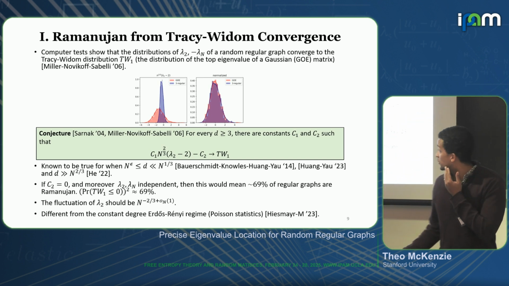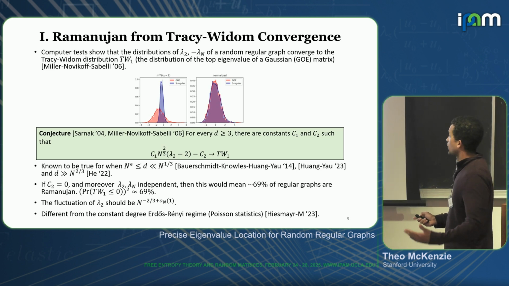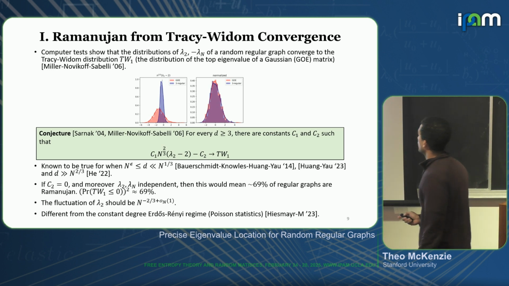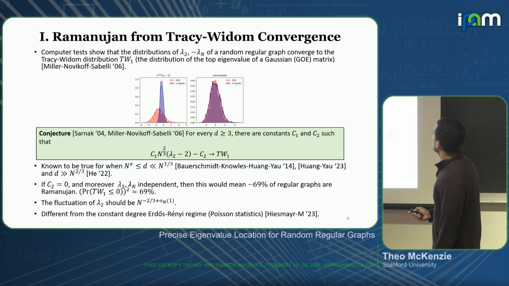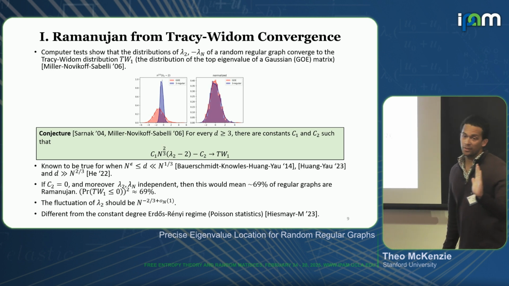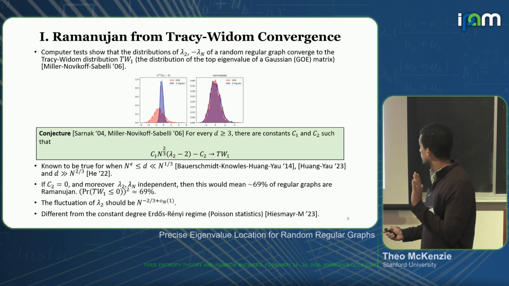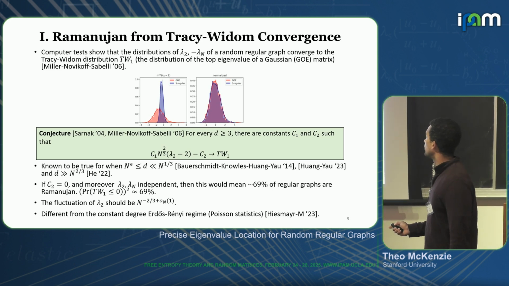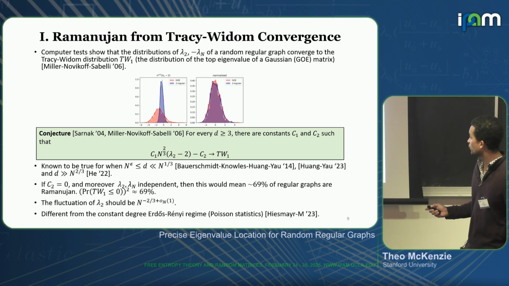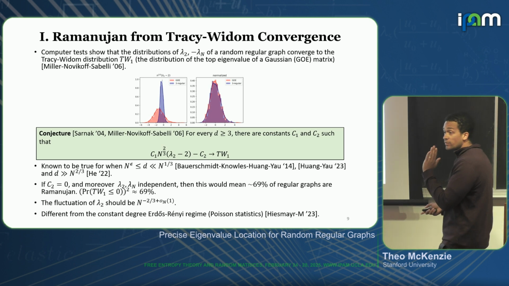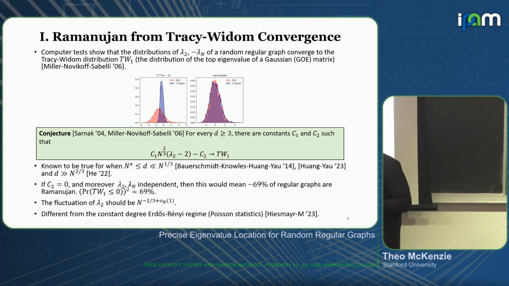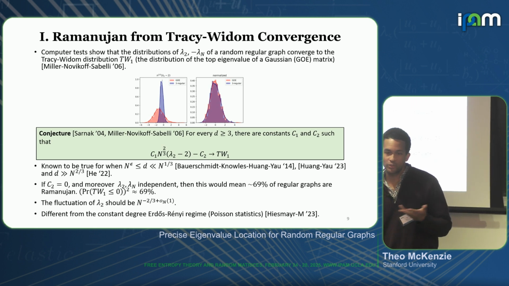So specifically, this led them to conjecture, which was also put forth by Peter Sarnak a couple of years before as well, that if I look at lambda 2, I normalize by subtracting 2, I then multiply by C1 times n to the 2/3, and then I do this other shift, then this will converge to Tracy-Widom for some values of C1 and C2.